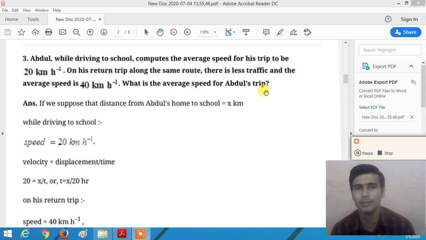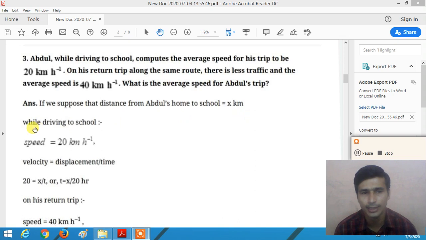So what will be the average speed of the overall Abdul's trip, right? So dear student, what is the formula of the average speed? The total distance traveled by the object divided by total time. So suppose that the distance from Abdul's home to the school, we assume that x kilometer, right? So distance from home to school, we assume that x kilometer.